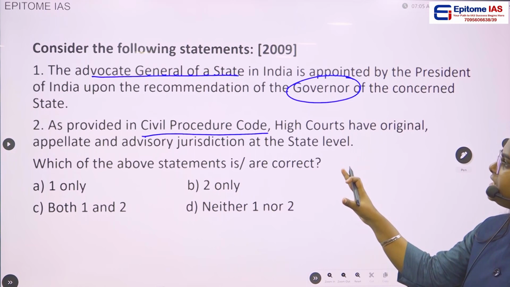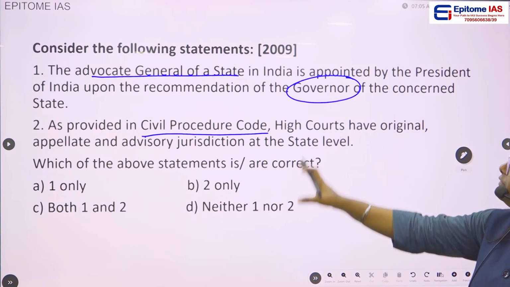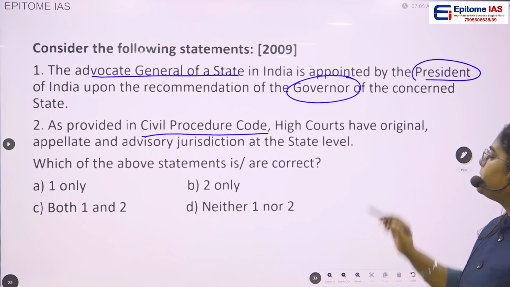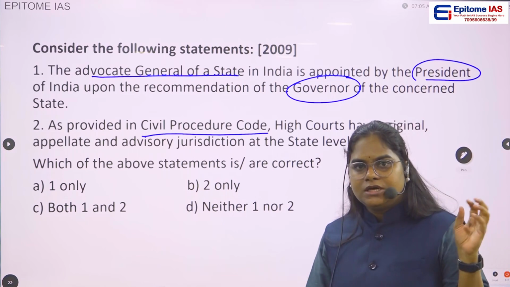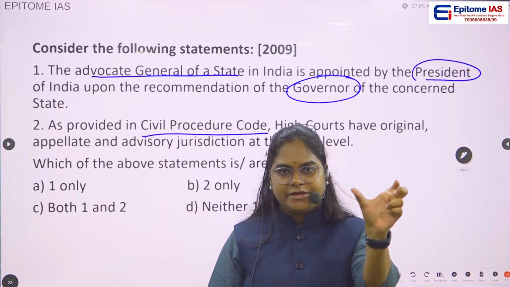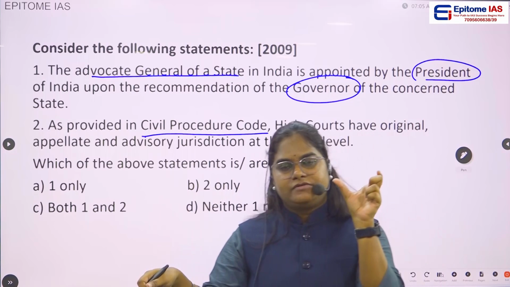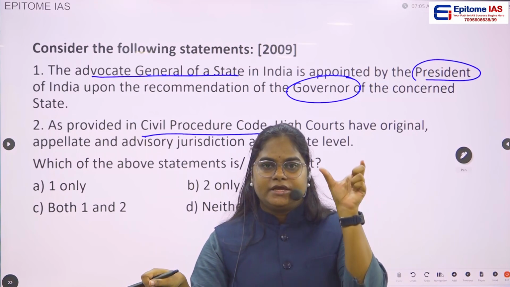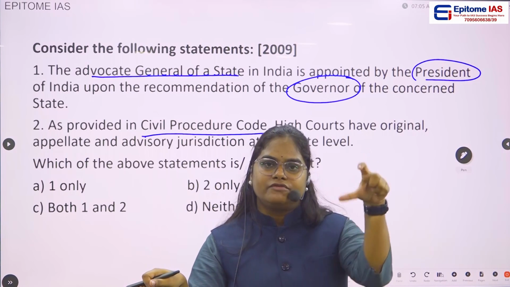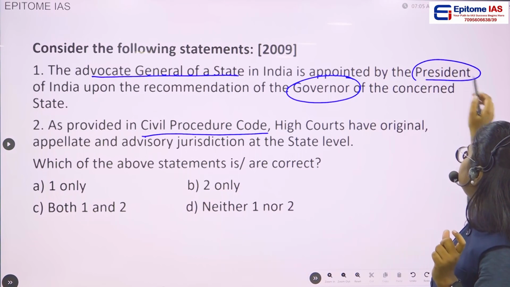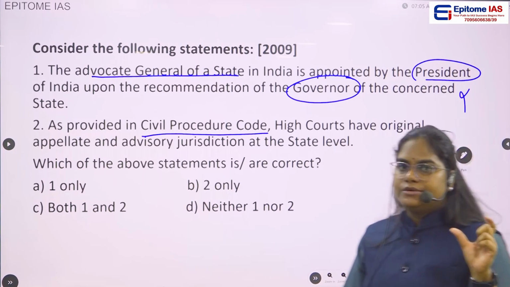In statement 1, they are saying that the Advocate General of a state is appointed by the President of India upon the recommendation of the governor. Whenever we read about the Advocate General of a state, it is clearly mentioned that he is appointed by the governor of that particular state. Nowhere is the President of India seen here. So this statement is wrong.